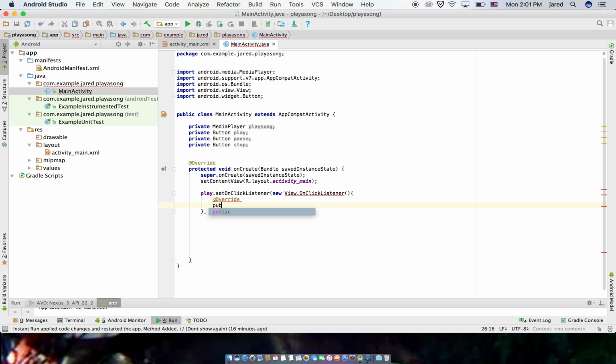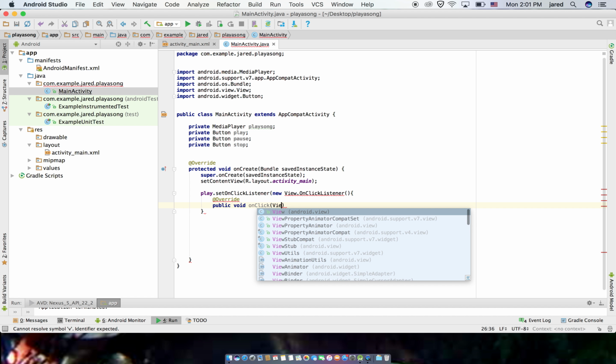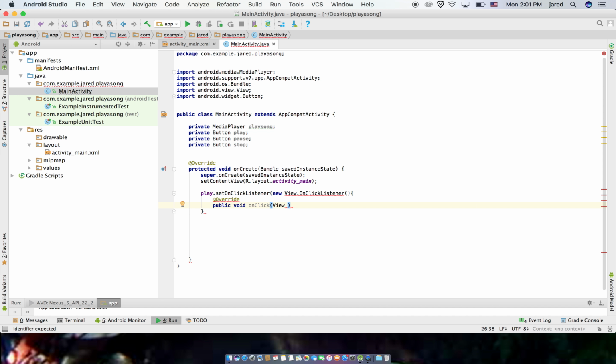Then public void on click, view argument 0.